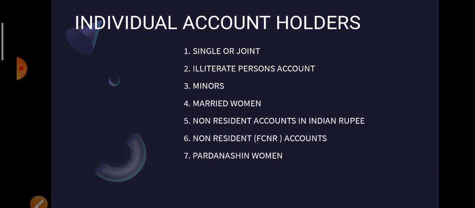Nowadays, you know that many times government scholarships are deposited directly into the accounts of the beneficiaries, the students. So the students get these scholarships directly deposited into their accounts. This helps to curb corruption in the distribution of scholarships.